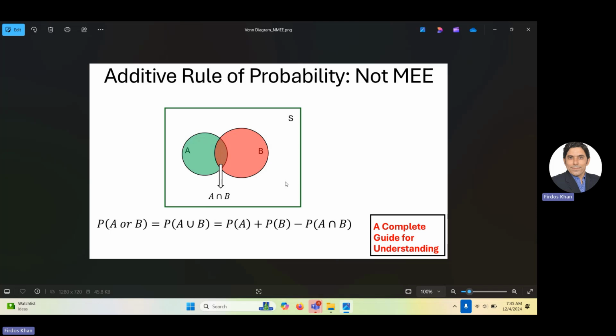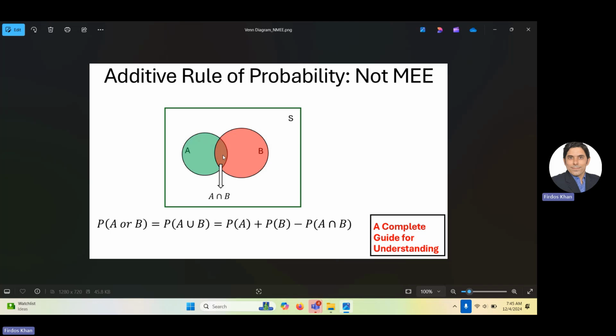But if it is not the case and there is an overlap of the two events, there is a common portion, the two events occurring together in some ways, and that is called a not mutually exclusive event because they can occur together.